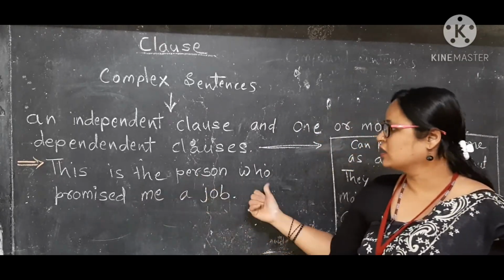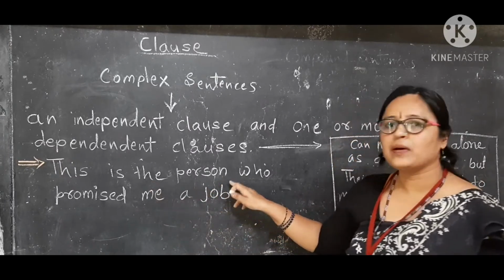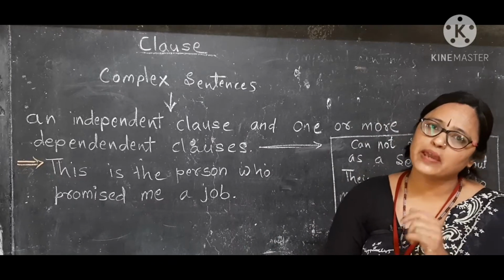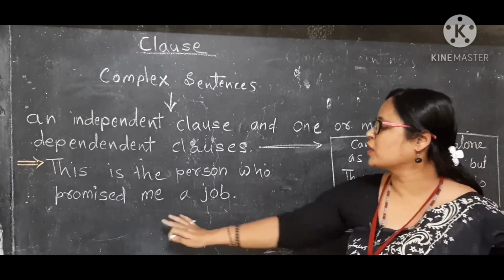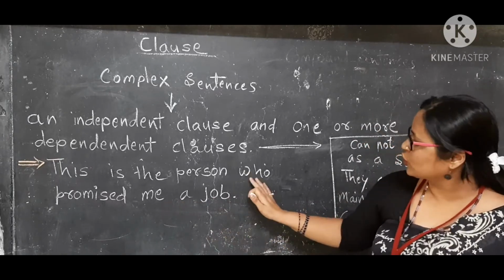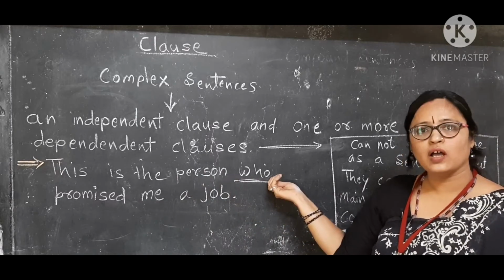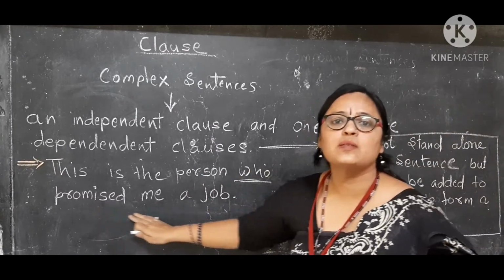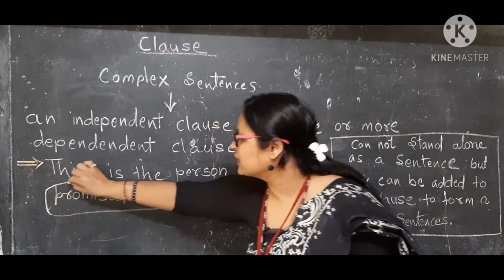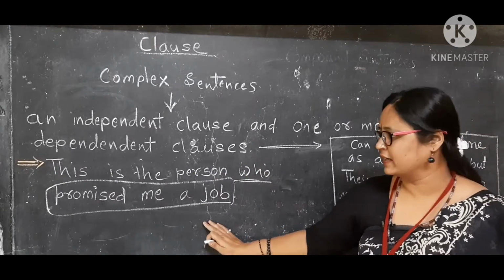What is the feature of a dependent clause? Dependent clauses cannot stand alone as a sentence, but they can be added to a main clause to form complex sentences. Just see the example: this is the person who promised me a job. This is the person is a simple and independent sentence and it is the main clause. While who promised me a job is joined to this independent clause with who, and promised me a job cannot stand as a complete sentence.